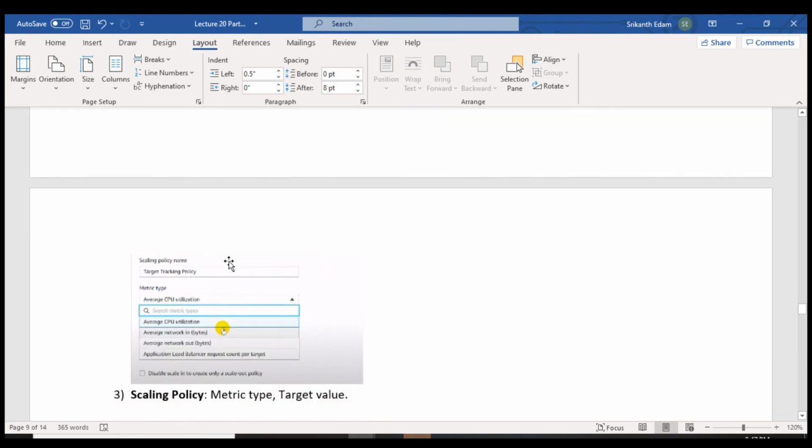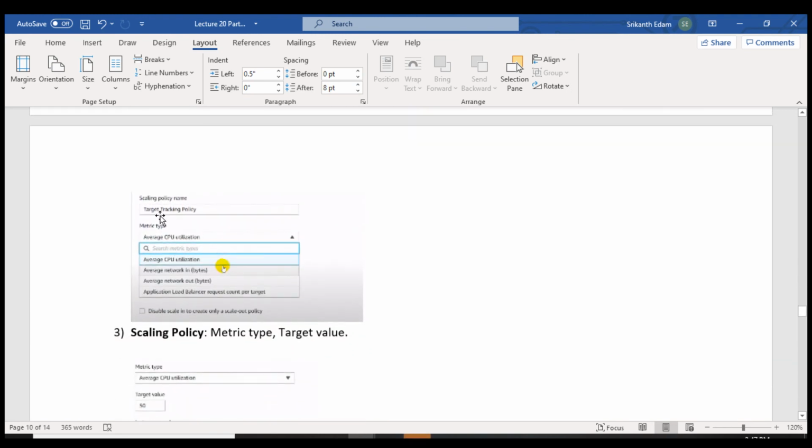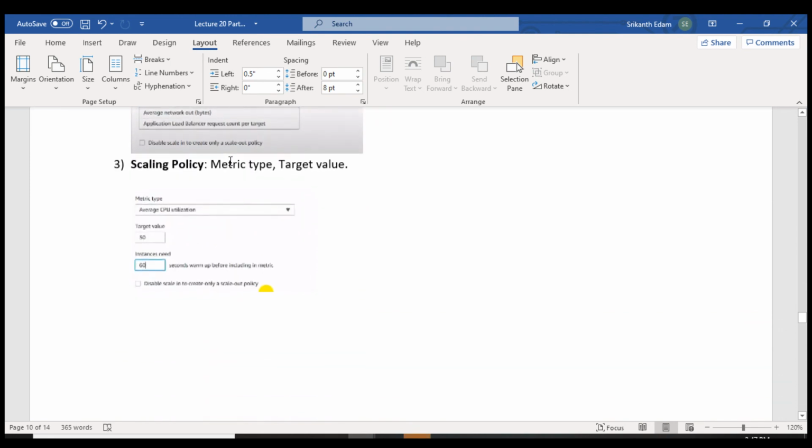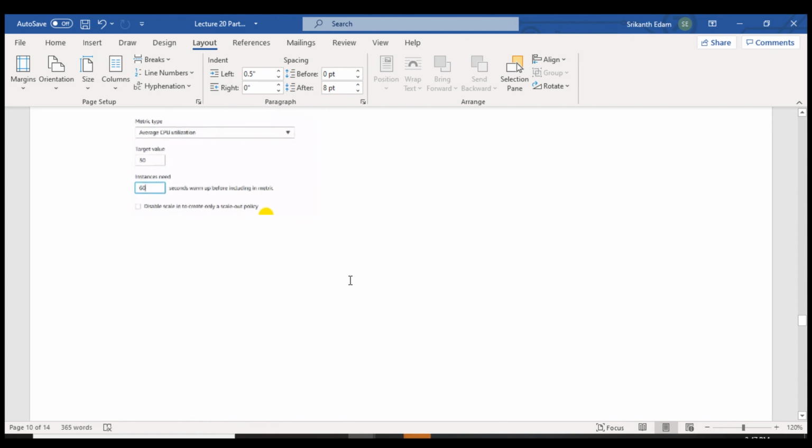So here I am going to select CPU utilization, target tracking policy. In target tracking policy I am going to configure 50. Okay, if the CPU is consuming more than 50, it is going to launch the EC2. For the instance need, I am going to keep 60 seconds to launch the instance. Okay, that is a warm-up period.